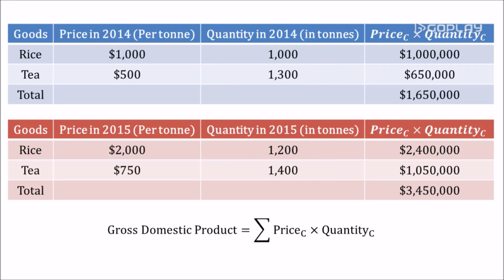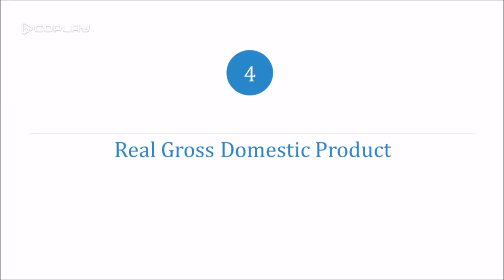This is the issue with the straightforward GDP we have learned, commonly known as nominal GDP. The nominal GDP overstates true production activity and economic well-being during inflation. We often want to compare production of an economy over a time period. Hence, we need an indicator that does not capture changes in price. This indicator is called the real gross domestic product.